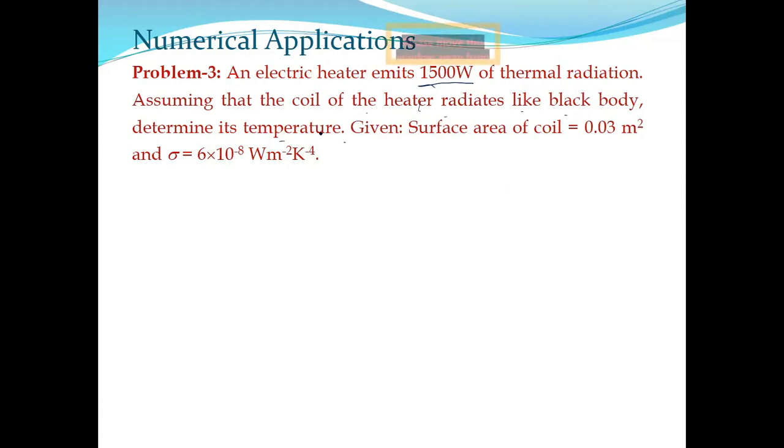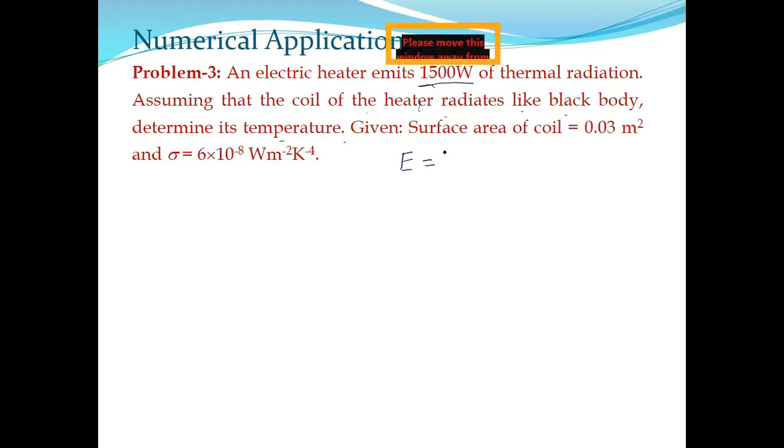Right. So point is here the total power is supplied. This power 1500 watt doesn't mean that is the power for a particular frequency range or wavelength range. That is not supplied. Power means the total power. Total power means it covers all frequency or wavelength. Therefore, our formula should be Stefan-Boltzmann law. That is, E is our intensity. Don't think E is we are writing as energy. E is our intensity.